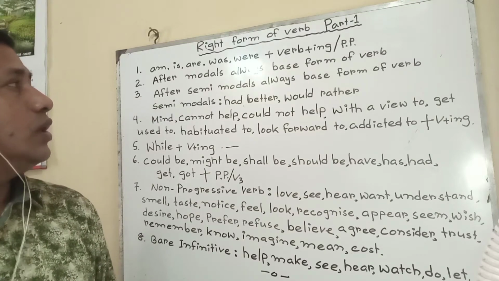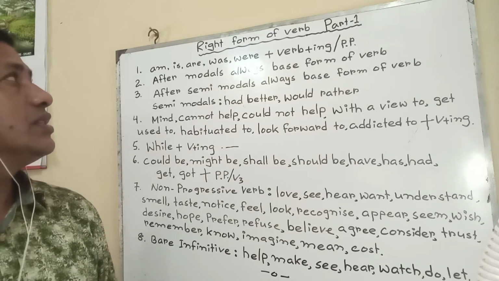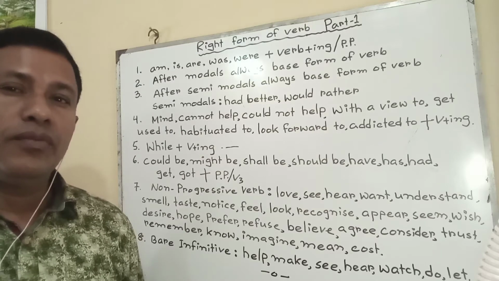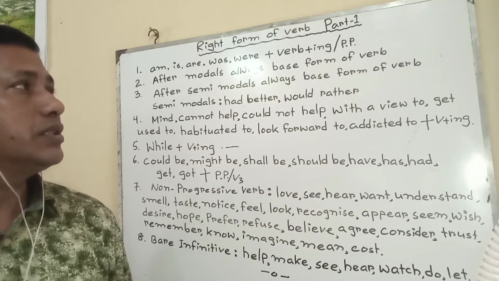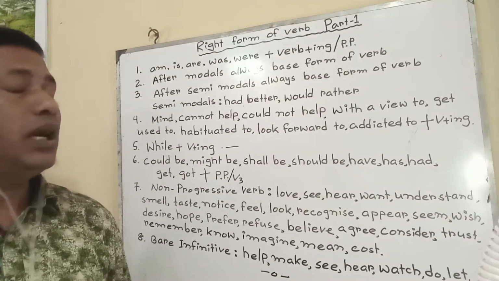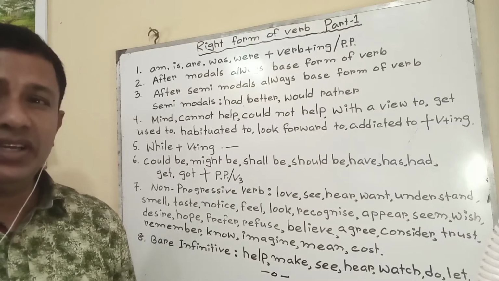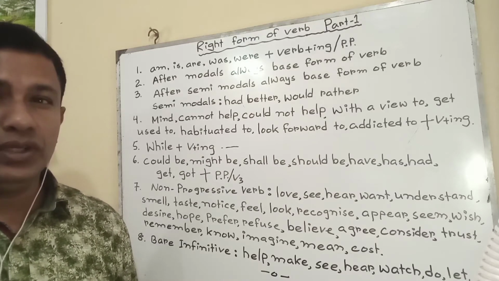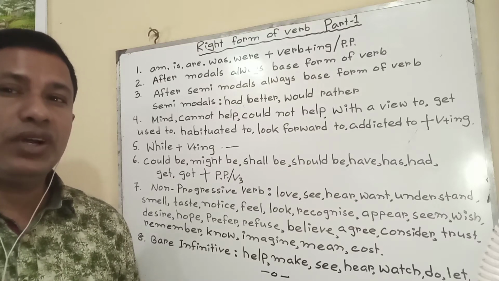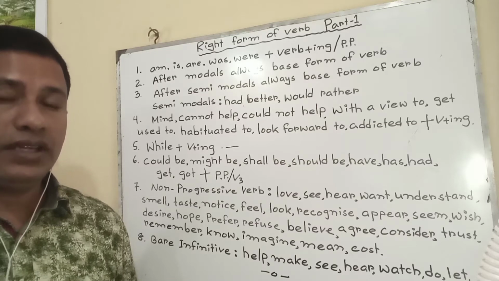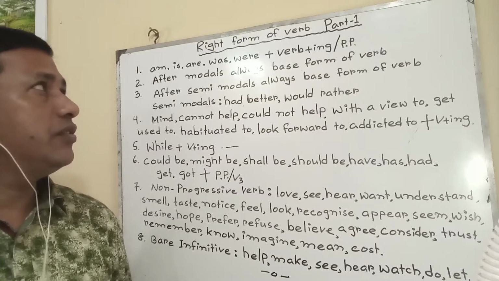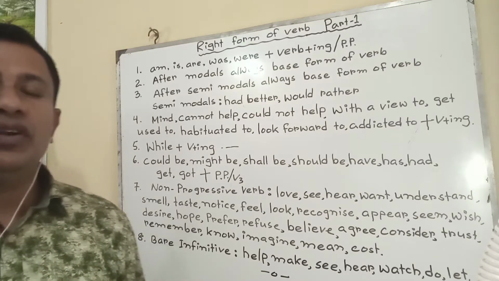If I use these words in tense: I am writing now, he is writing now, they are writing now, he was writing now. But if I use those words in voice: I am given a book, he is given a book, they are given a book, he was given a book. So you have to identify whether the sentence is in tense or voice according to the meaning. If you can identify it properly, the right form of verb will be right. There will not be any type of problem.